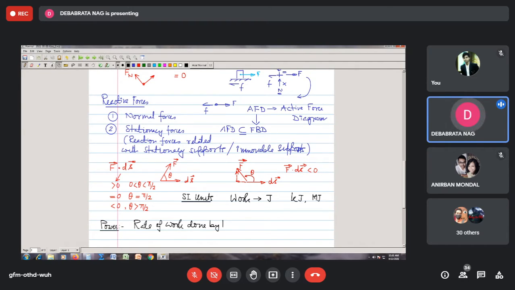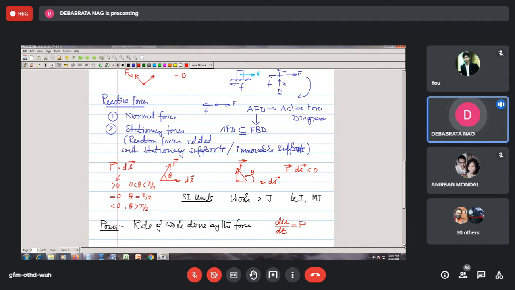Since your work function is du, the rate of work done means you need to differentiate it with respect to time. The rate of change of this, we call the power. So power P.